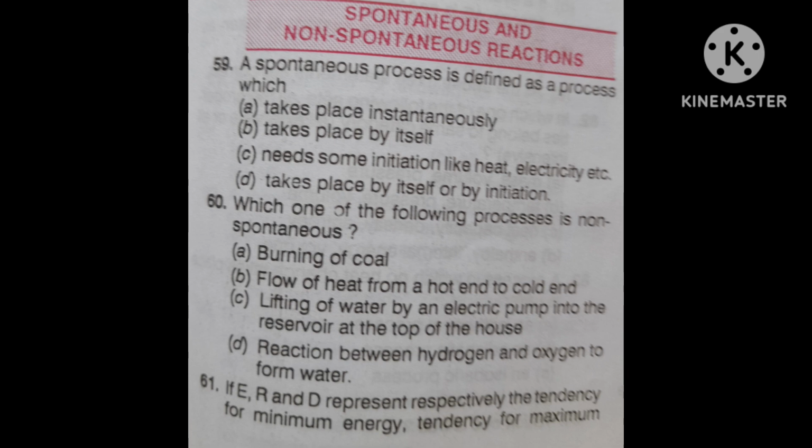That's why in option R, the tendency of randomness will be more. And the overall driving force tendency is more, because it is going towards the right direction, the product side, but energy will be less. That's why it is opposite. Hence the correct answer is option C.